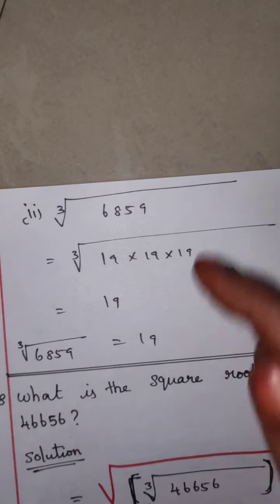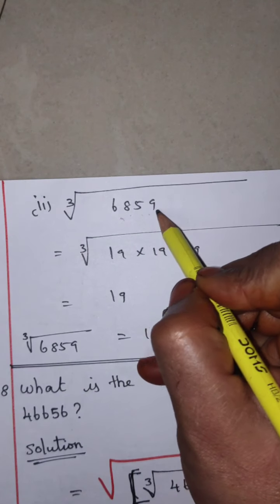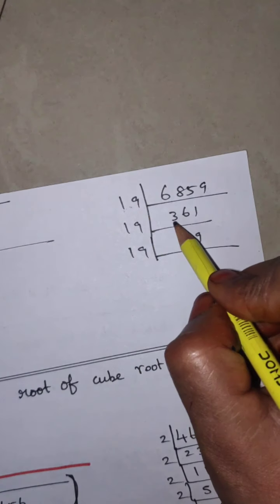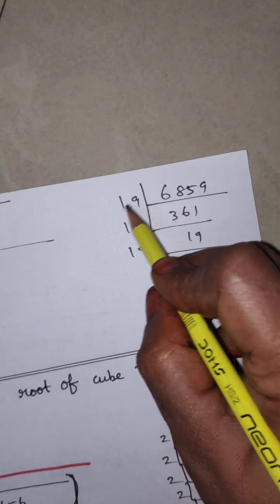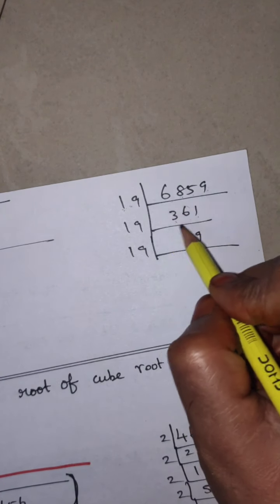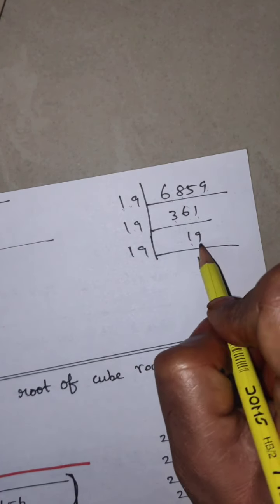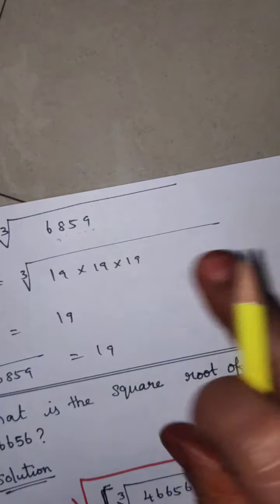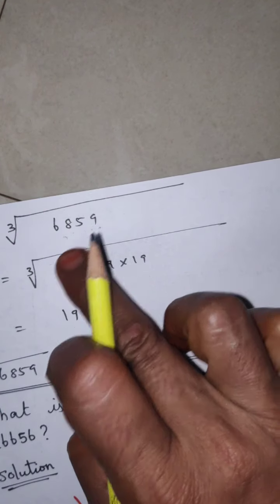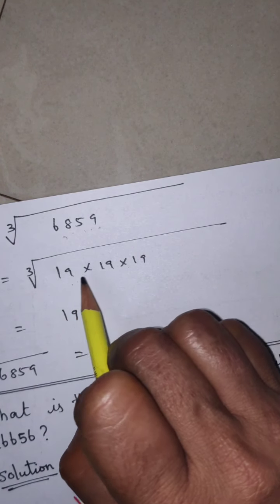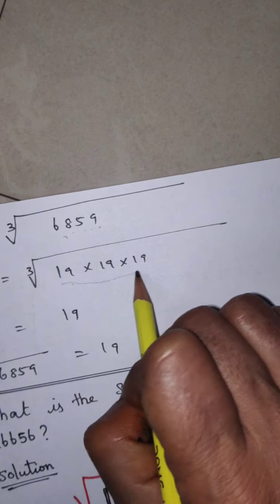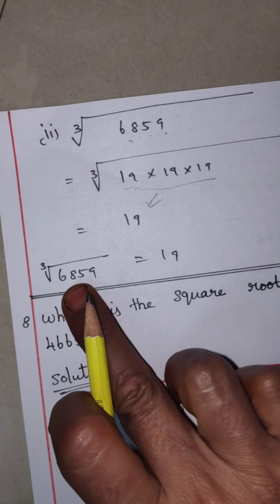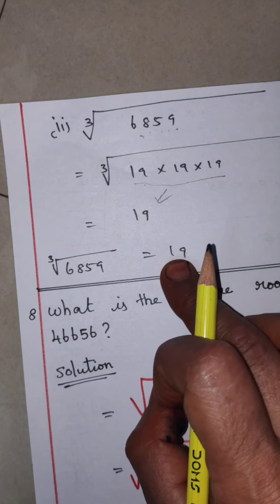Next one: the cube root of 6859. This number is possible in the 19th table. 361 into 19 equals 6859. This number, 19 into 19 equals 361, again possible in the 19th table. Now 6859 is equal to the cube root of 19 into 19 into 19. From these three 19s write one 19. Now the cube root of 6859 is equal to 19.